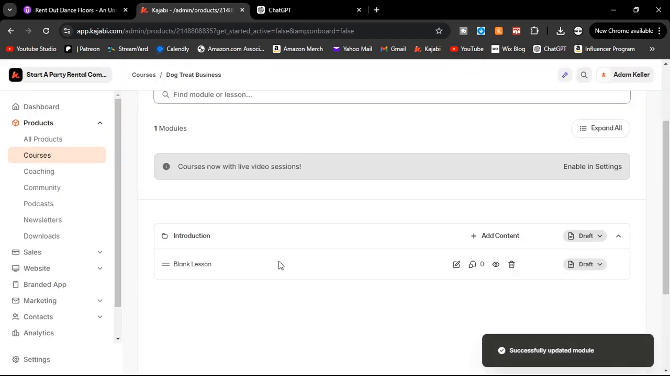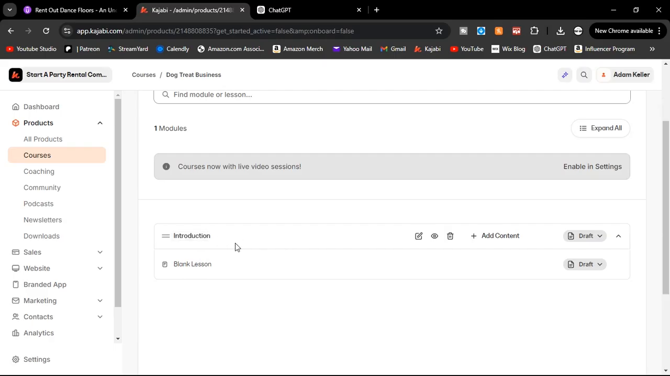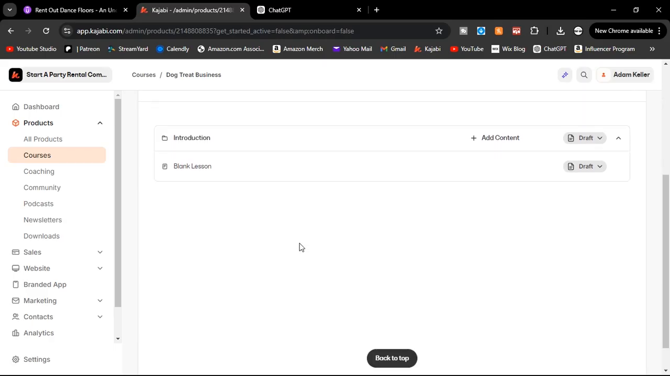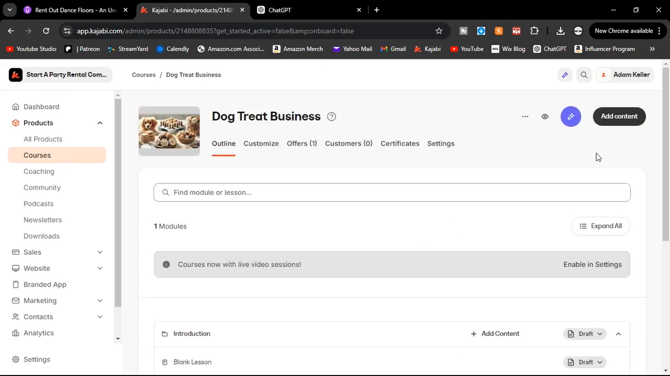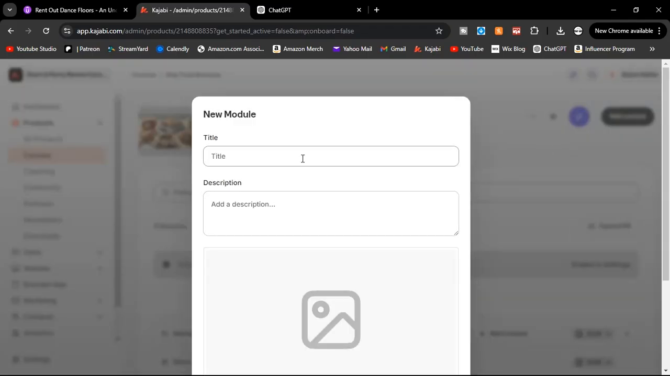We're going to save this module. So a module is kind of like a chapter. So I'm going to build my modules first. I'm going to come up to add content, add modules. We already had our blank one that we just did as introduction.